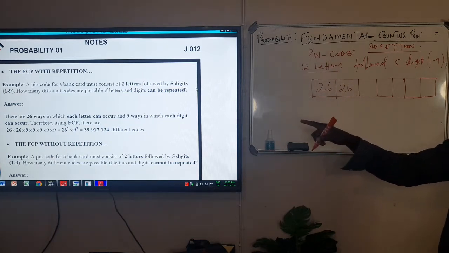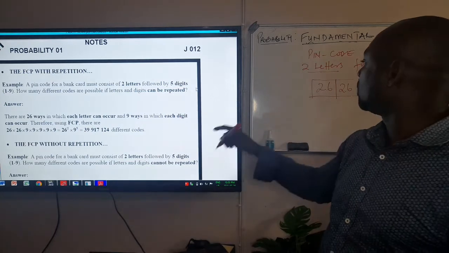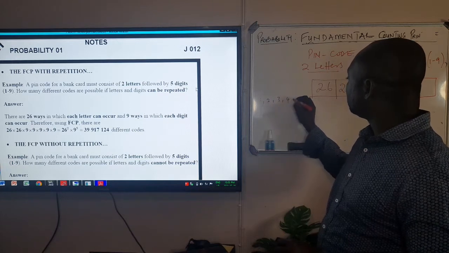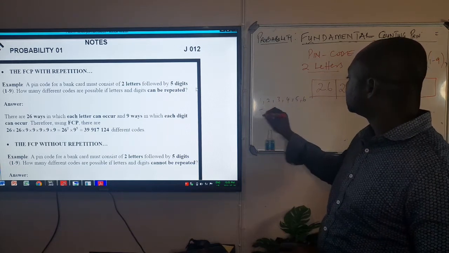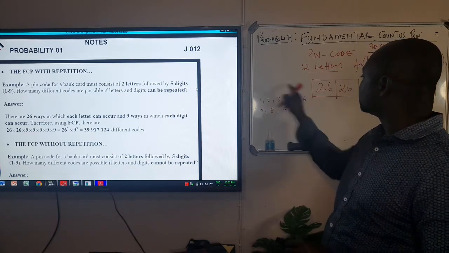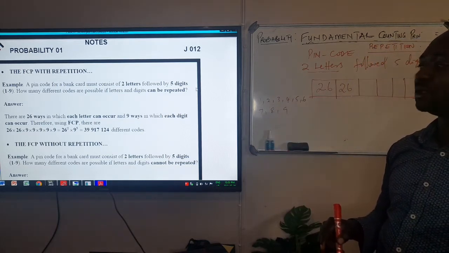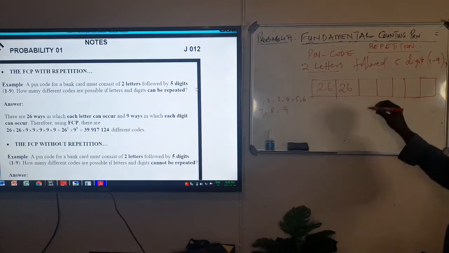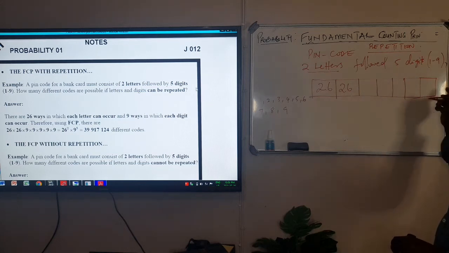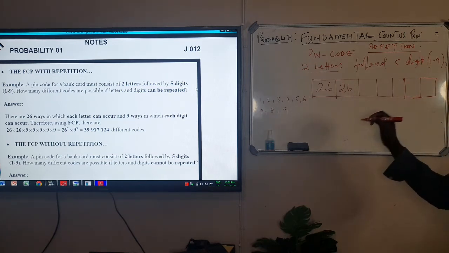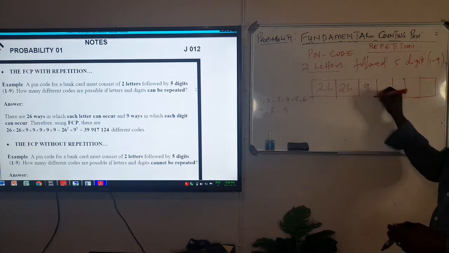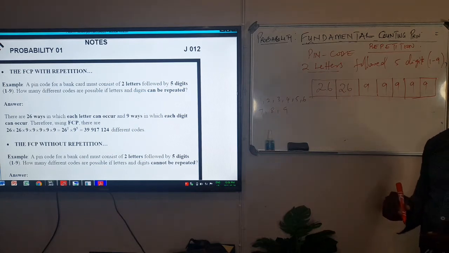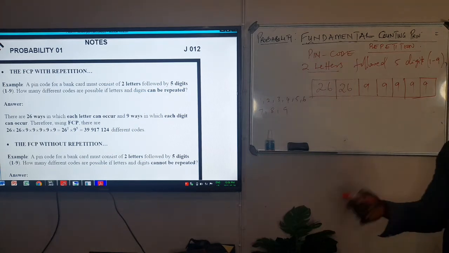Now, the next one is how many digits are there between 1 and 9. So you can start to say 1, 2, 3, 4, 5, 6, 7, 8, 9. It's 9 digits in the interval they give you from 1 to 9. So all of them can be repeated. All the 5 digits that they give you can also be repeated. So here will be 9, 9, 9, 9, 9. Each number that you can choose can be repeated 9 times.